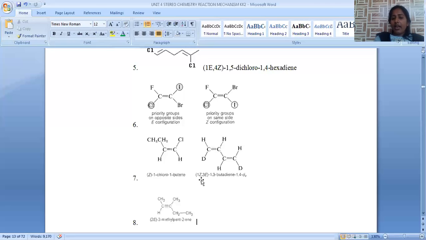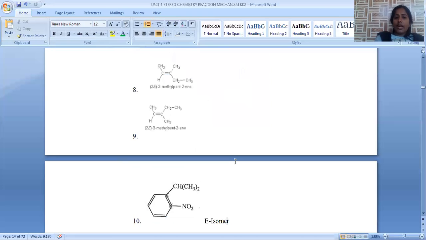So, on the first carbon, we have the Z isomer. On the third carbon, counting first, second, third carbon, on one side, the top side, we have carbon. On the bottom side, hydrogen is there. So 1, 2 numbering will be there. On the last, fourth carbon atom, 1, 2 numbering is there. The priority 1 groups are in opposite directions. That's the reason why we can say it is the E configuration. So, on the first carbon we have Z configuration, and on the third carbon we have E configuration. So, this is about the carbon-carbon double bonds when more than one is present. In that case we have to go with that.